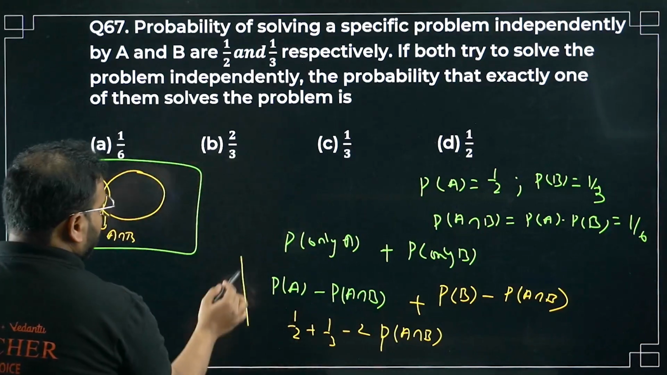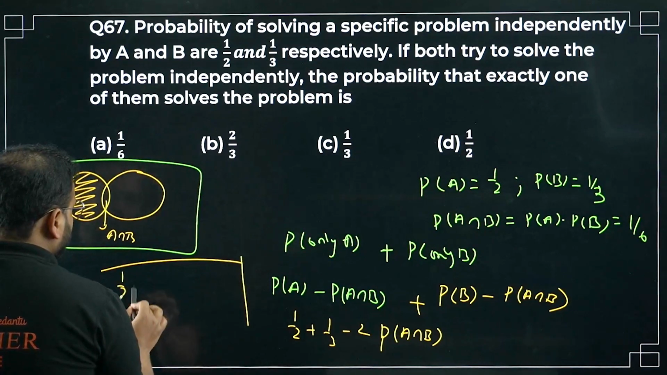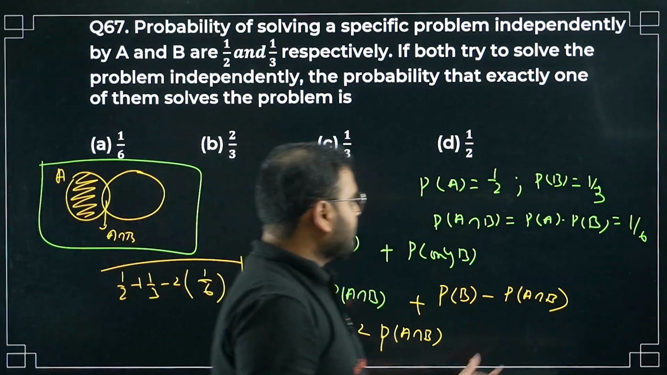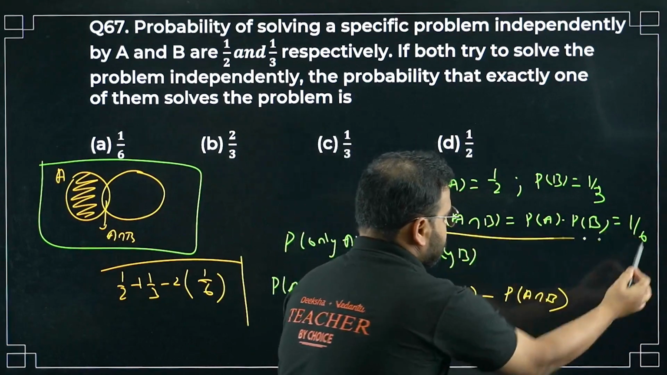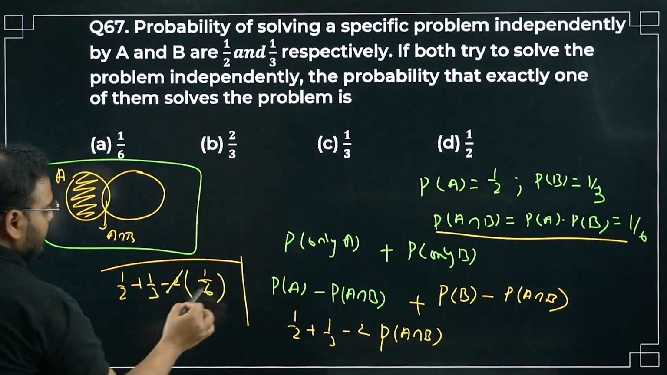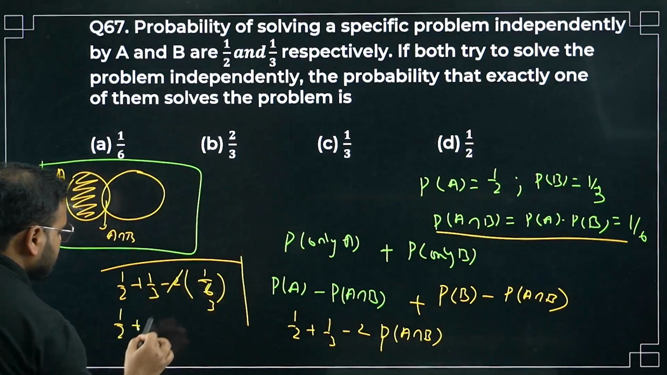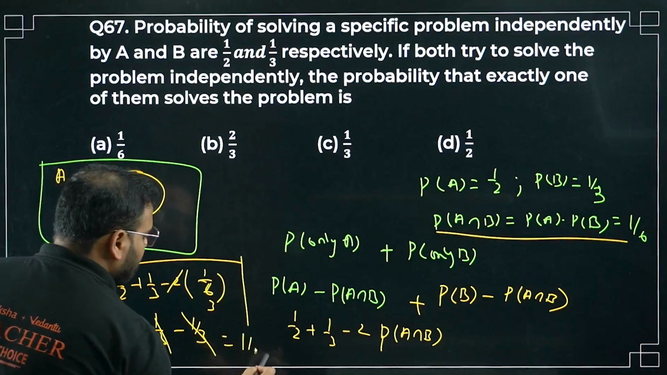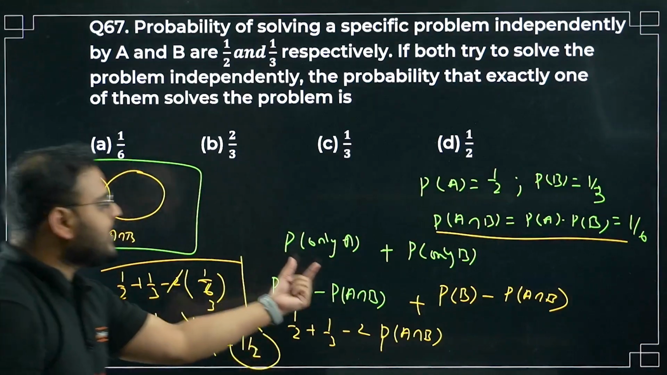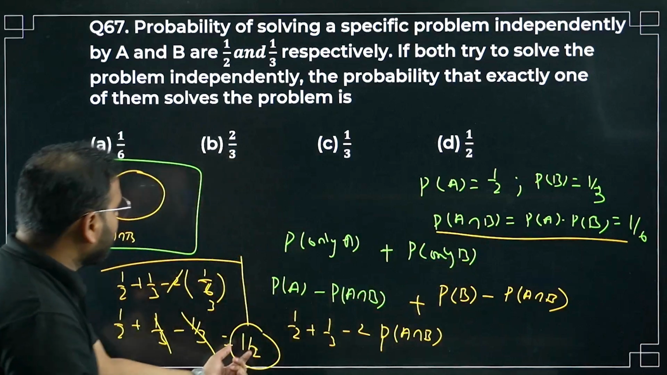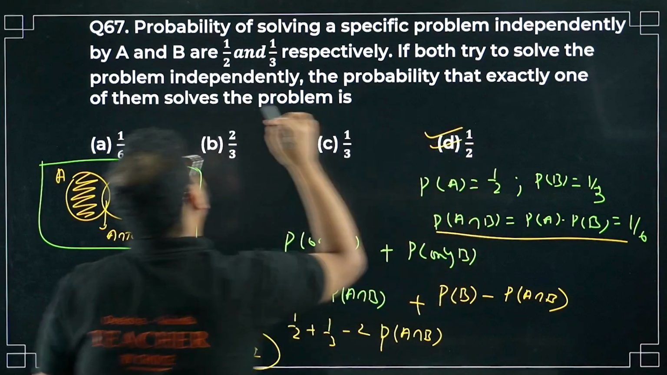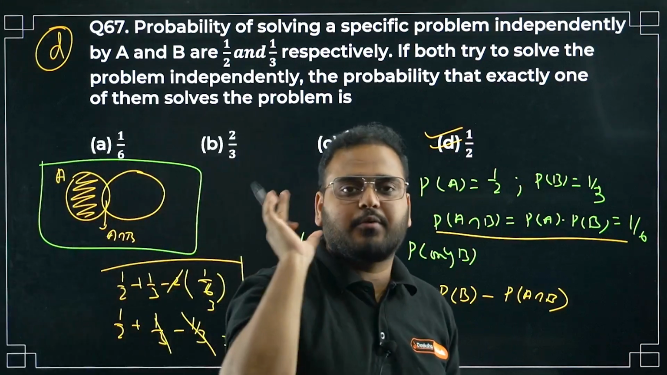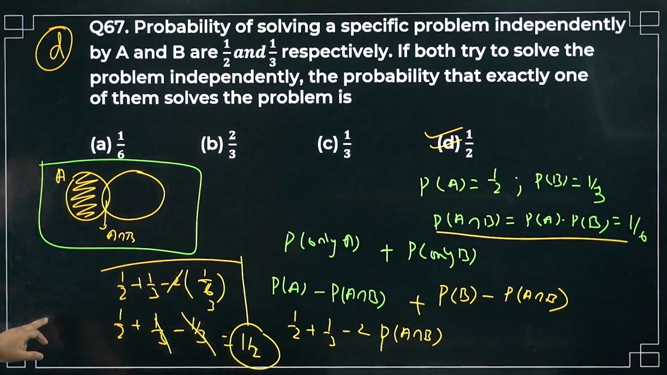Now what I'm getting over here is 1 by 2 plus 1 by 3 minus 2 times of 1 by 6. This here is coming as 1 by 6, so it will become 1 by 3. I'm getting 1 by 2 plus 1 by 3 minus 1 by 3. Cancelling, the result is 1 by 2. Either only A or only B. So the answer is going to be 1 by 2. Option D is right. Please check. Question number 67 is also over. A very, very good question.